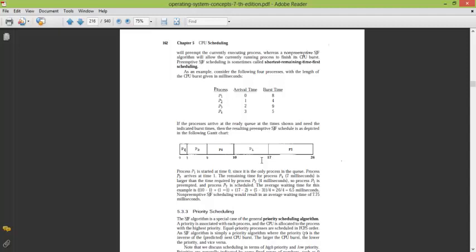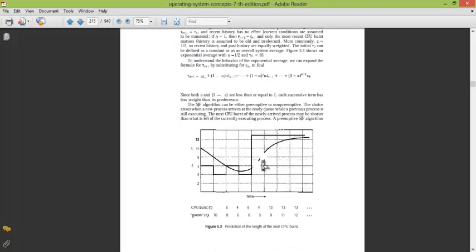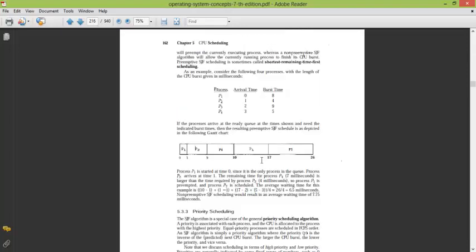So this was the SJF algorithm. Let's give it a quick review. What we do is simple: if all the processes arrive at the same time, the CPU is given according to their burst times, and the minimum will get it first. Secondly, if the arrival times are different, then there are two cases, preemptive and non-preemptive.